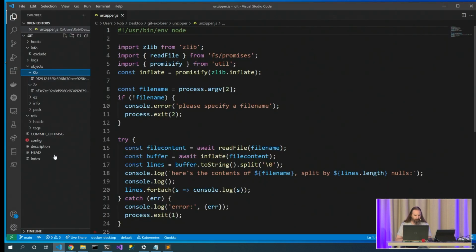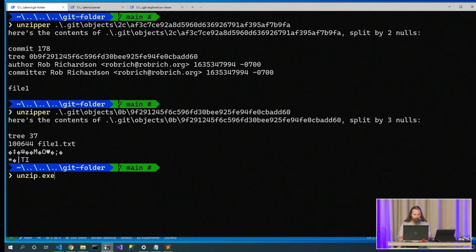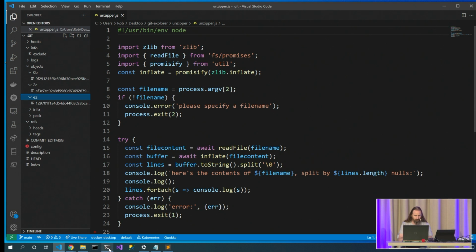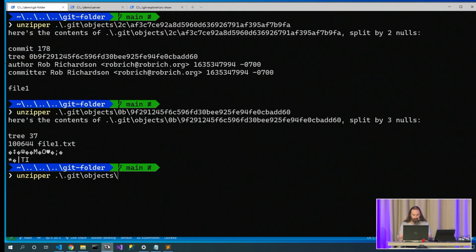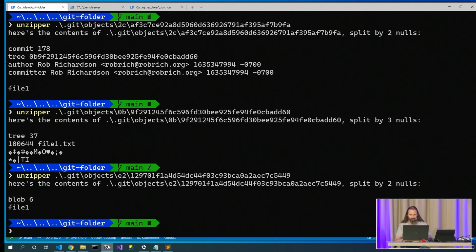But we also have this other one here, this E2 folder. So let's go unzipper that one. Unzipper .git E2. Yes, I do need the objects before I get there. And here's the contents of that file. So it says blob 6, and here's the contents of my file. I typed file1, and I put it into this file. So this one is a blob of 6 bytes.